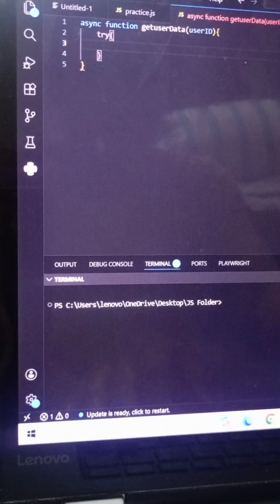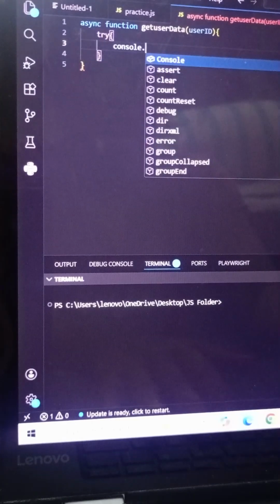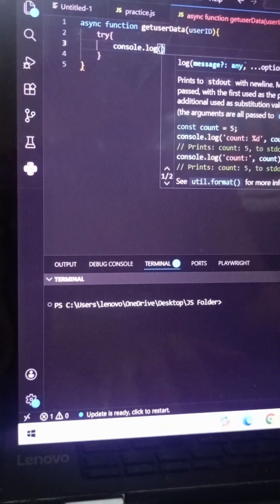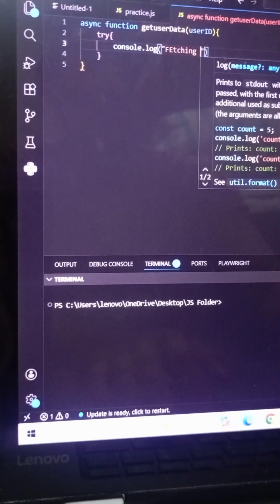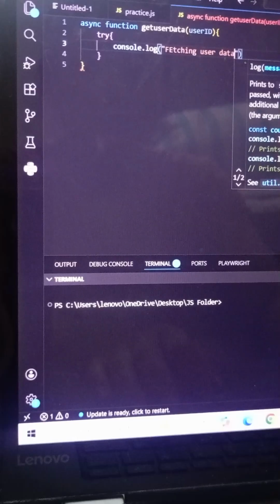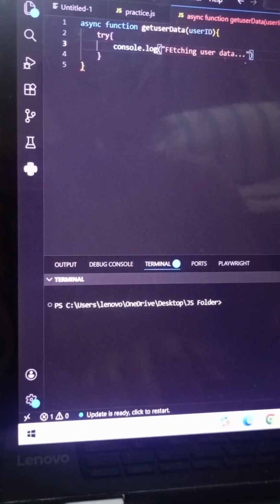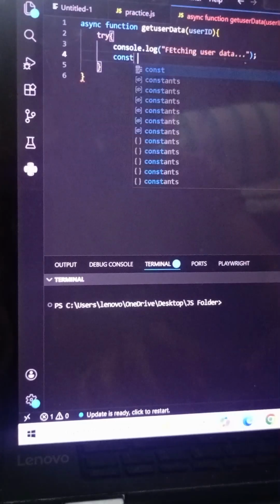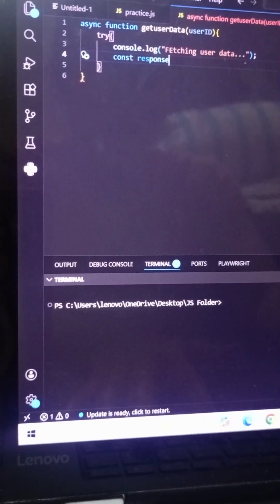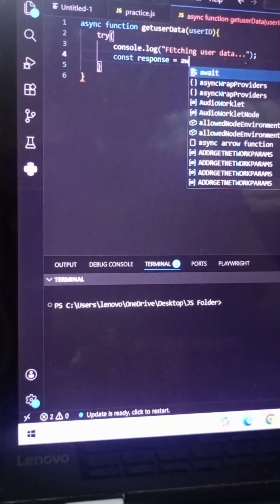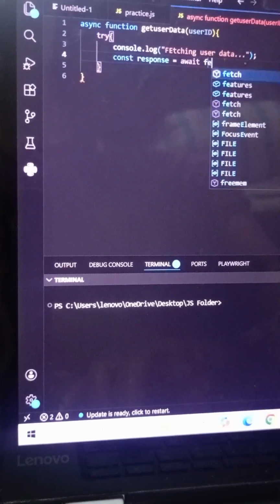Now we are going to use the try. In try, I'm going to print console.log, simply printing fetching user data, right? So I'm fetching user data, and now I'm going to use await. Here, const response is equal to await fetch.